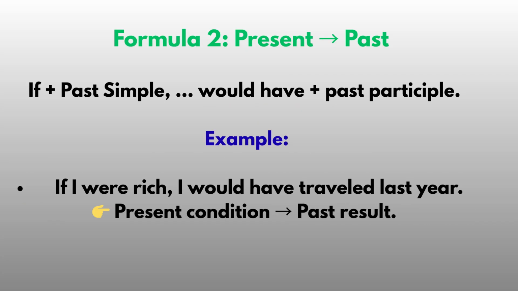Formula 2. Present, past. If plus past simple, would have plus past participle. Example: If I were rich, I would have traveled last year. Present condition, past result.